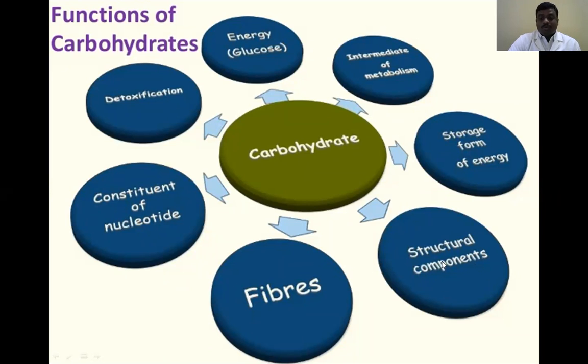Carbohydrates bind with either a lipid moiety or a protein moiety. If it binds with a lipid, it is called a glycolipid. If it binds with a protein, it is called a glycoprotein. Those have different functions. So these are all the different functions of the carbohydrates.